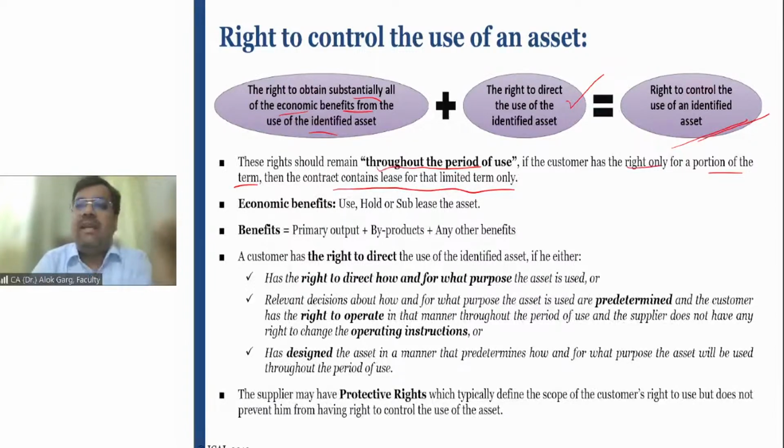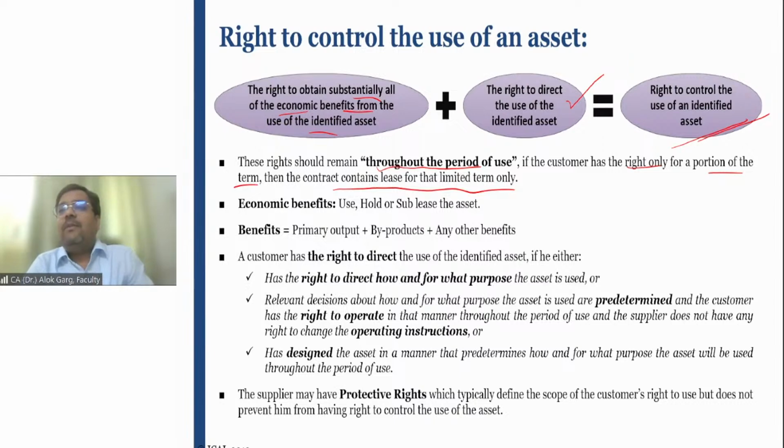The lessee can hold the asset. For example, if the lessee will not use the asset, the lessor cannot shout out. If I have taken a house property on a lease basis and I'm not using that property, the lessor cannot tell me anything, right? He cannot tell me anything if I'm paying him a rent. So it's at my wish whether I'm using that property or not, right?